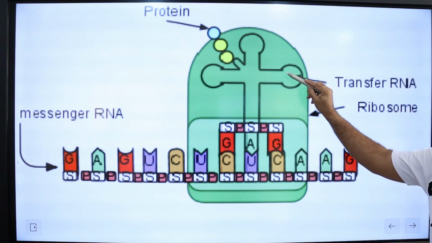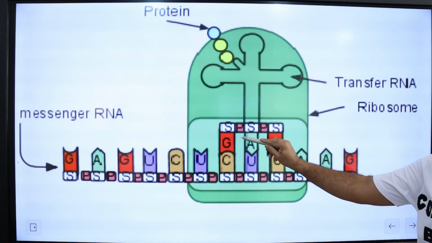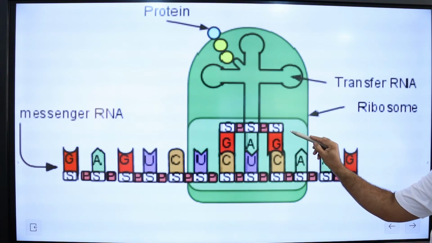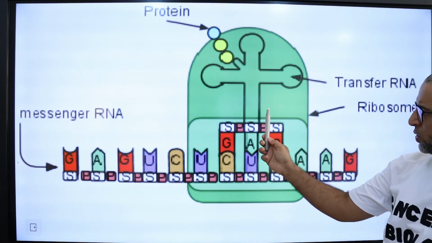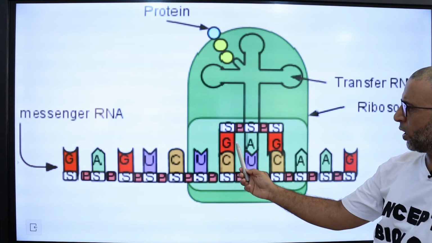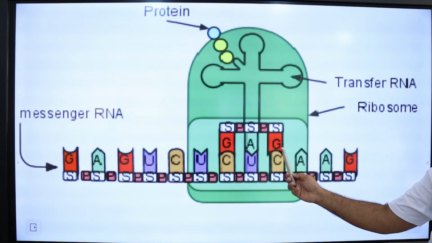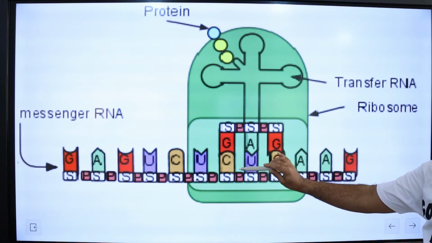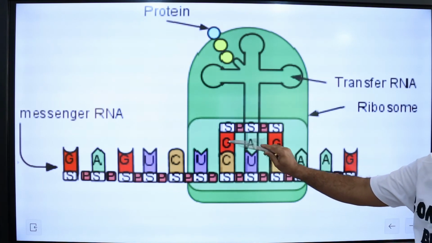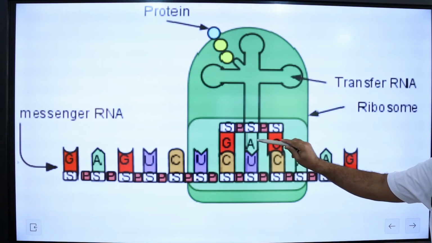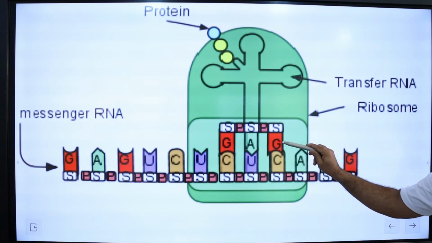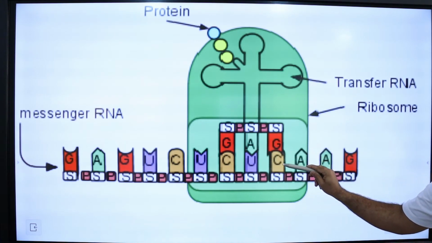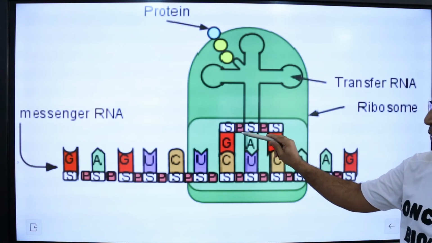Each tRNA has an anticodon, a set of 3 nucleotides, and these 3 nucleotides in the anticodon are guanine, adenine, and guanine. So the anticodon binds to a matching mRNA codon. Guanine is paired with cytosine, adenine is paired with uracil, and guanine is paired with cytosine. So this is base to base pairing.